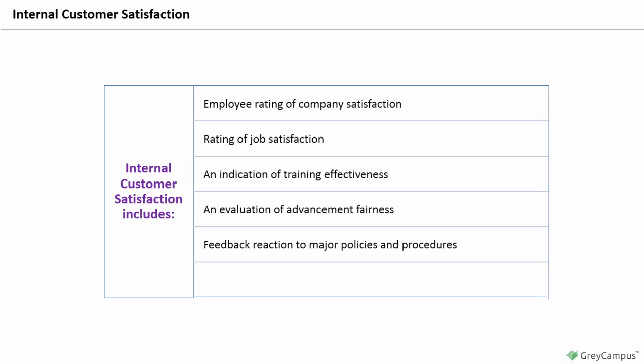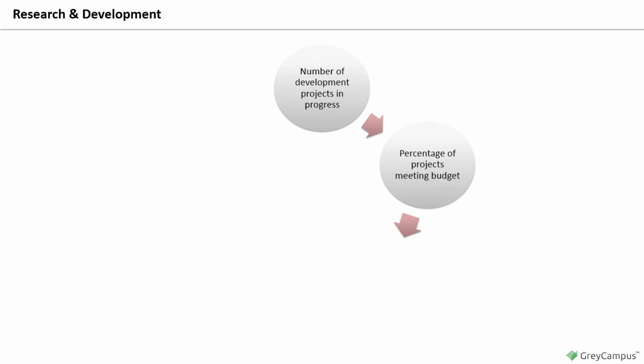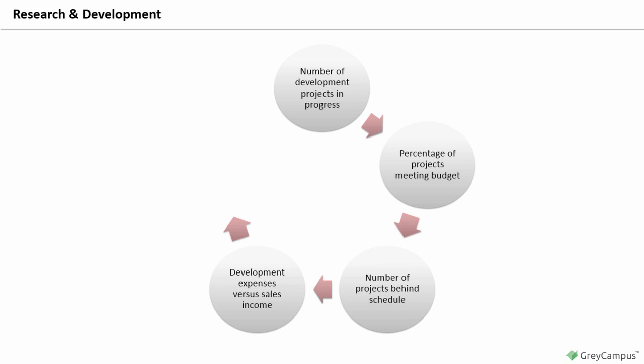Research and development: number of development projects in progress, percentage of projects meeting budget, number of projects behind schedule, development expenses versus sales income, reliability of design change requests.